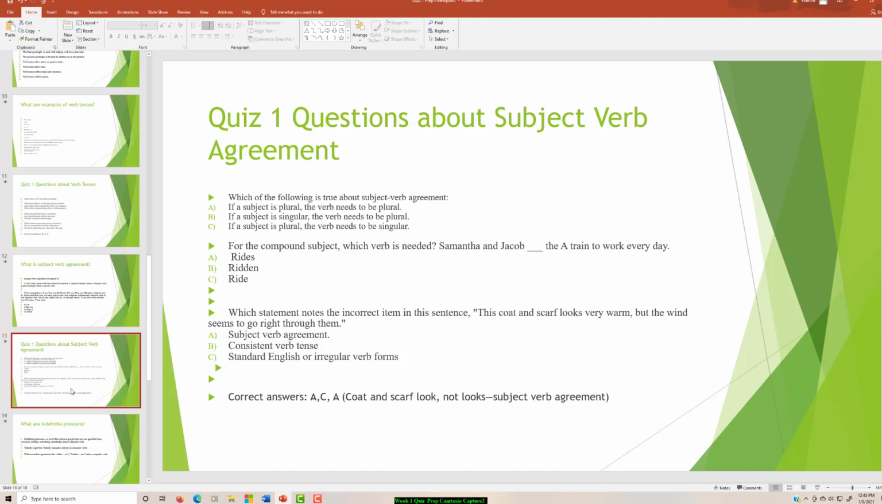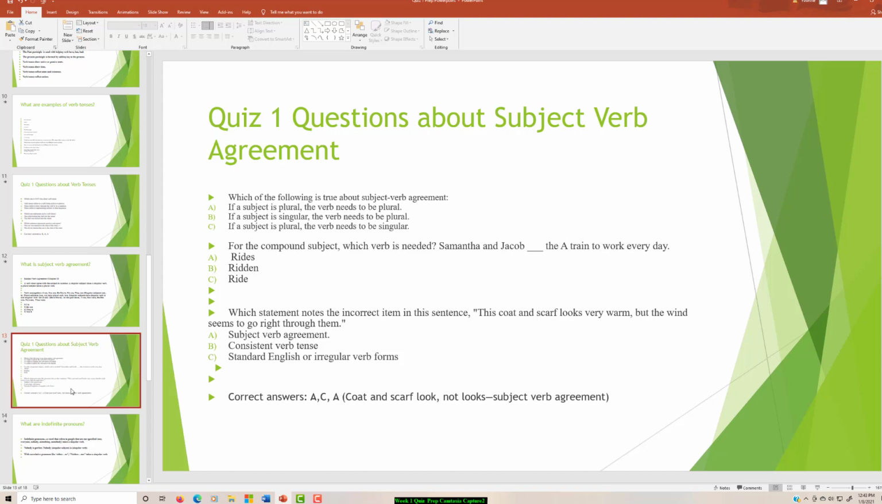And so for the compound subject, which verb is needed? Samantha and Jacob. The answer is C, ride, because ride is the plural form of to ride. So he rides, they ride, so it's ride.